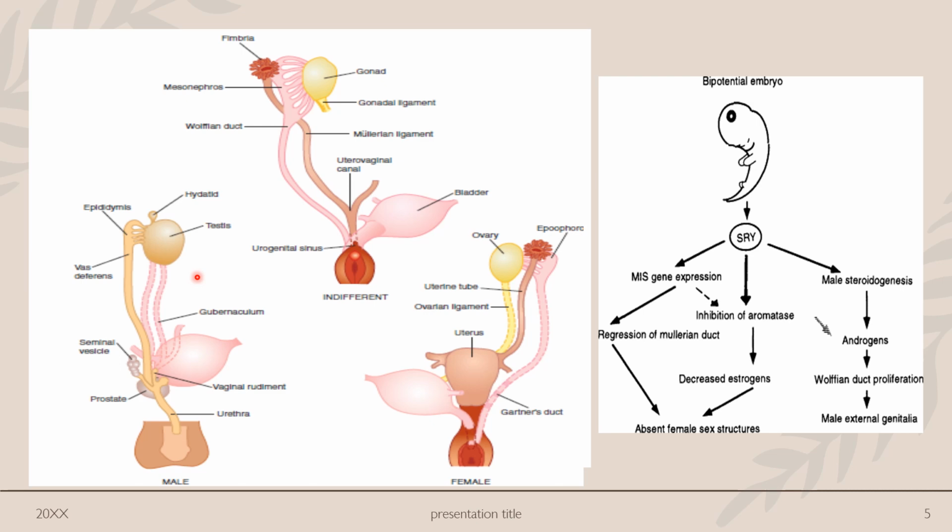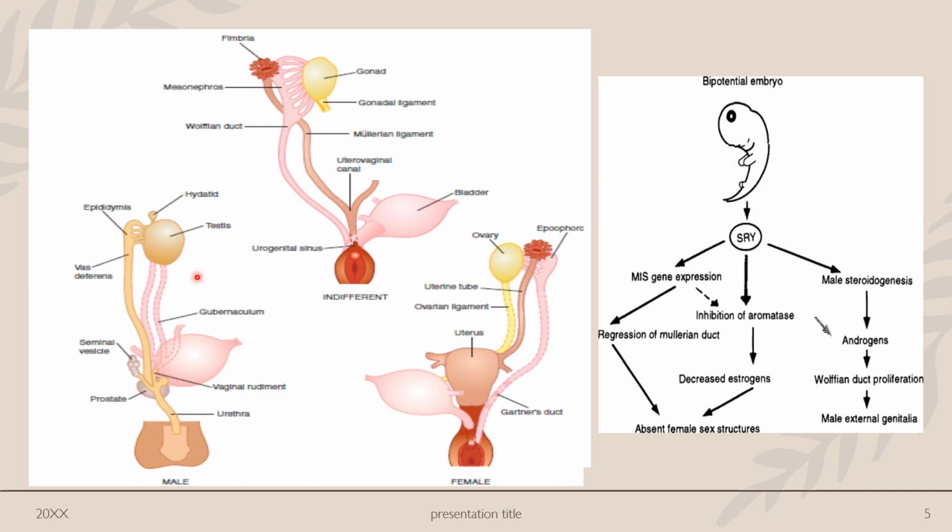Then if XY is there, the SRY gene is present, which will determine the proliferation of testis and the Mullerian inhibiting factor synthesis. Once testis is there, it will secrete testosterone and there will be formation of external male genitalia and inhibition of the Mullerian system. On the other hand, the Wolffian system or the vas deferens will develop.